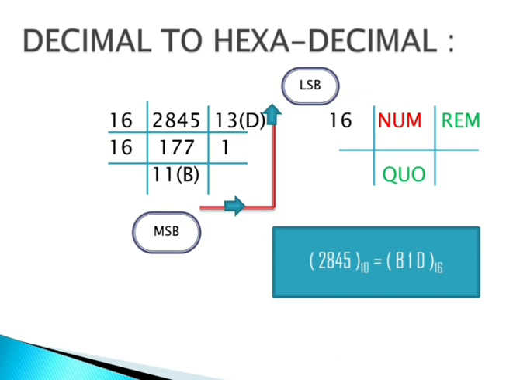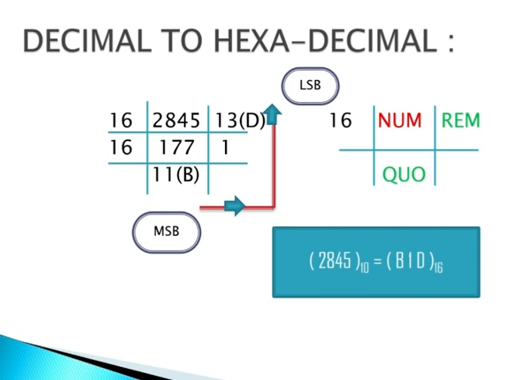What we are getting as quotient is 11, and the remainder is 1. But 1 is present in hexadecimal, while 11 is not present in hexadecimal. 11 is B. That's why the answer is B1.